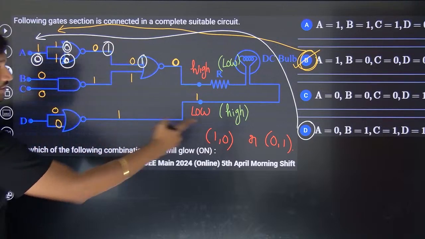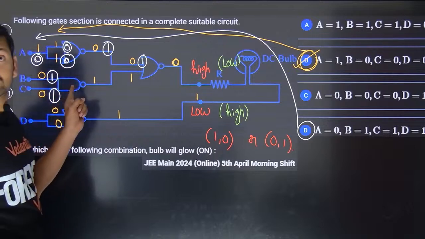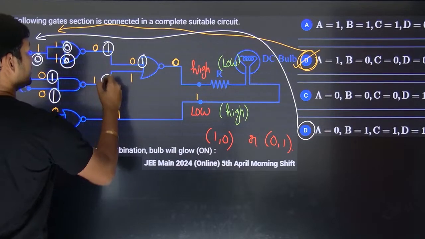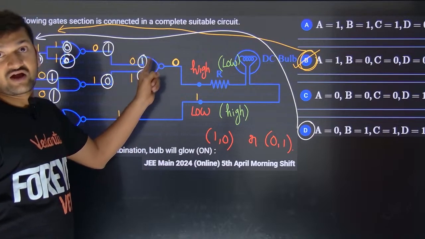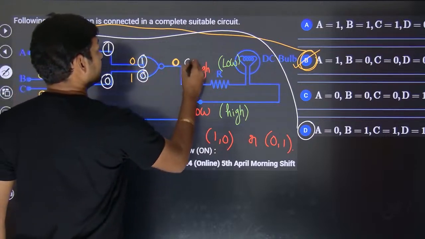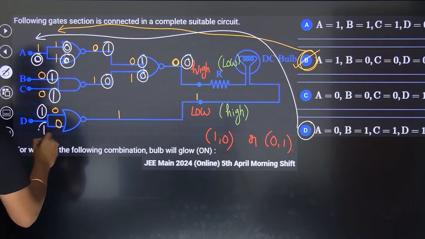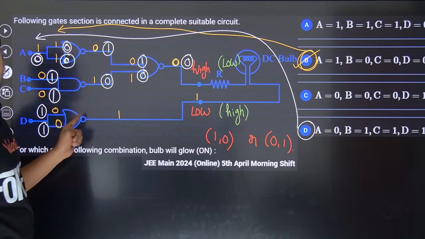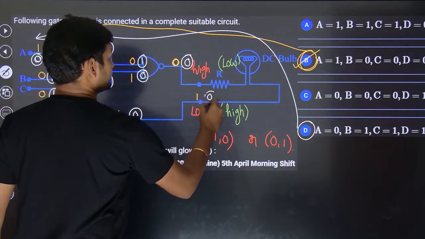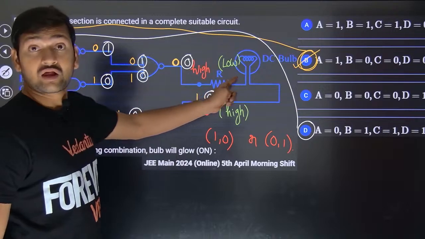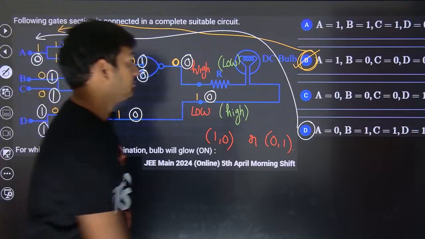Now let us look at B. B is 1, C is 1. Circled ones are second things. So 1 into 1 should be 1, but it is NAND gate, it should be 0. So 0 is fed. So 1 plus 0 will be 1, and as it is NOR, the output over here is 0. Next D is 1. So 1, 1. 1 plus 1 is 1, and NOR gate, right? So I have to take it to be 0. So here we'll have 0. What happened? Low. On the other side also you have a low value. There is no potential difference, so the bulb will not glow. So that means this option is wrong.